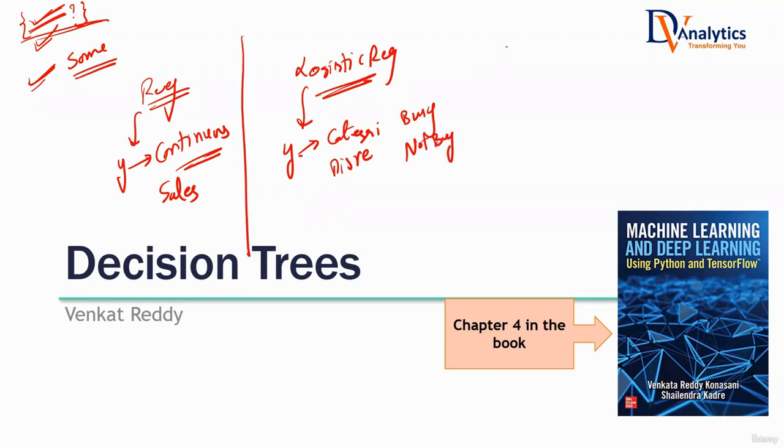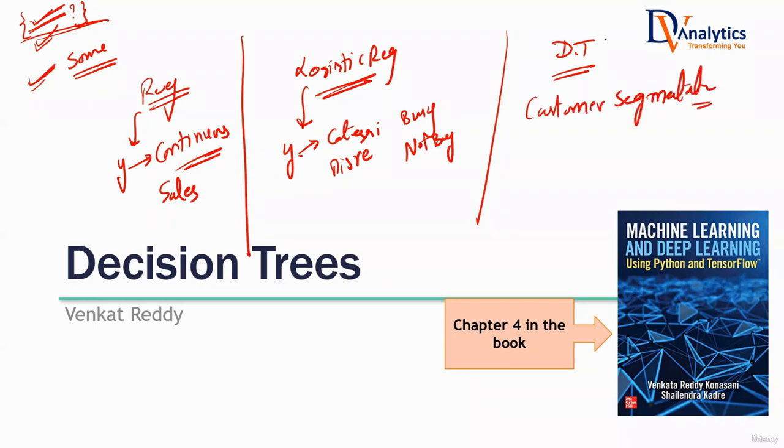Now today we are going to discuss decision trees. And in which scenario do we use decision trees? Decision trees are specialized in customer segmentation. Whenever I'm introducing a new machine learning algorithm, there must be a reason why we are introducing it. Why can't we simply use regression everywhere? The answer was, it fails when the target variable is categorical. Why can't we use logistic regression everywhere? If you want to do customer segmentation, logistic regression is not suitable. We are going to use decision trees for customer segmentation. Now I'm going to explain what decision trees are, how you can use them for customer segmentation, and then how you apply decision trees on a data set and build those segmentation strategies.